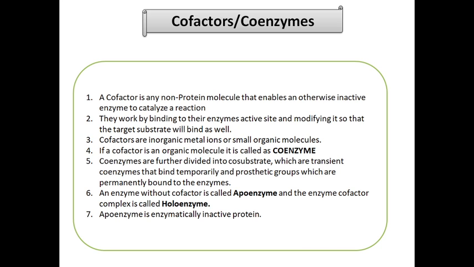These coenzymes are further divided into co-substrates, which are transient coenzymes that bind temporarily, and prosthetic groups, which are permanently bound to the enzymes. An enzyme without a cofactor is called an apoenzyme, and the enzyme-cofactor complex is called a holoenzyme. This apoenzyme is an enzymatically inactive protein.